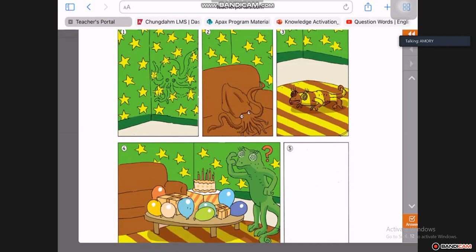The octopus, the squid, and Mrs. Chameleon shout, surprise. Okay. And do you think Mr. Chameleon was happy or sad about his surprise party? I think Mrs. Chameleon was happy. He's very happy, very good. And that is how you do it. Well done. There's a point for you as well. So it's Nikki, it's Kathy, and Amari so far. Who's going to go next for me? Windows, are you ready?